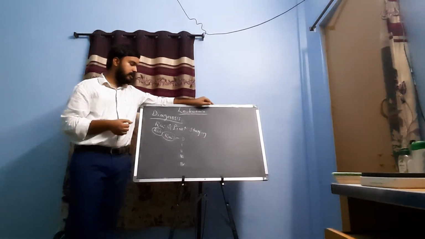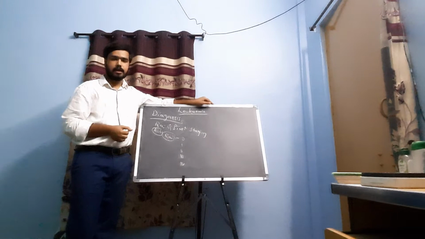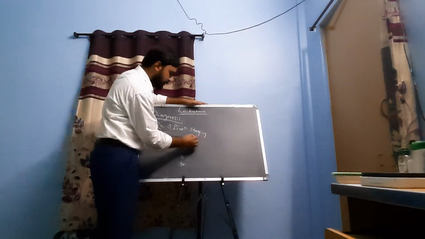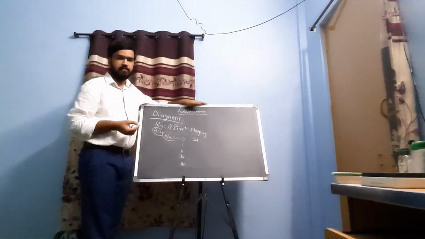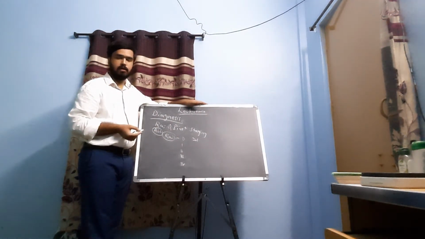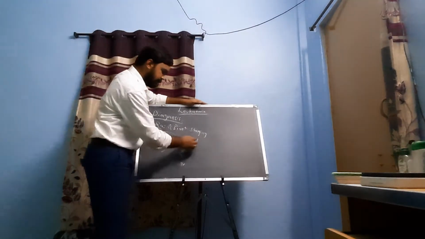So in stage 0, the condition is characterized by increased lymphocyte count or lymphoblast count. So there is lymphocytosis. So what is the count?